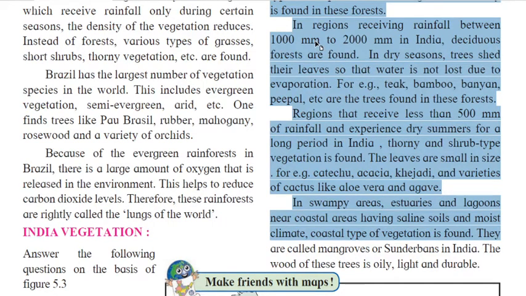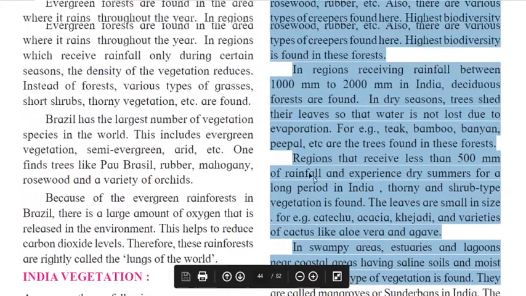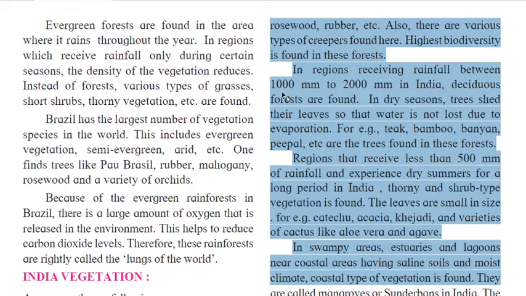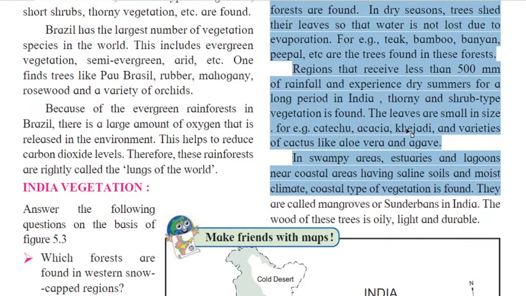Already I said this when I was giving the answers to those questions. In the dry season, trees shed their leaves so that water is not lost due to evaporation. For example, teak, bamboo, banyan, peepal, etc. are the trees found in this forest.